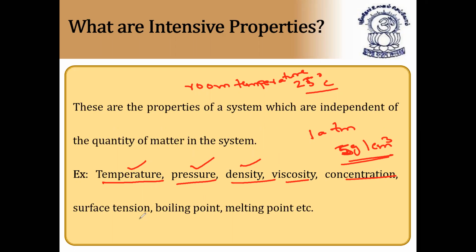Viscosity, concentration, surface tension, boiling point. Because the boiling point of water, whether you take 1 kg of water or 100 kg of water, never changes; it is equal to 100 degrees C. Melting point is also 0 degrees C. So not only water: boiling point, melting point, surface tension, pressure, density, viscosity, concentration of the solution, all these come under intensive properties. I hope it is clear. Intensive property is most important. It is not dependent on the quantity of matter; it is independent of the quantity of matter.